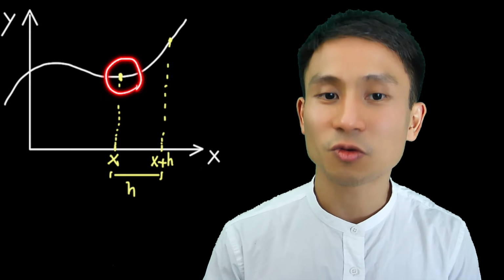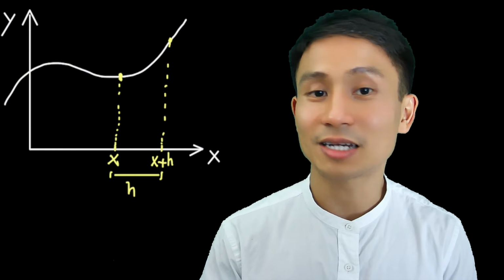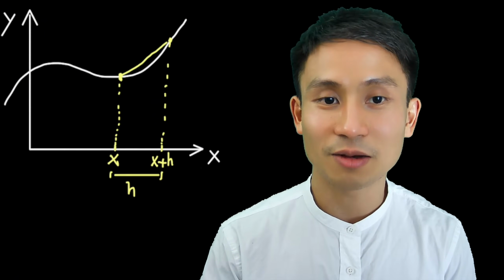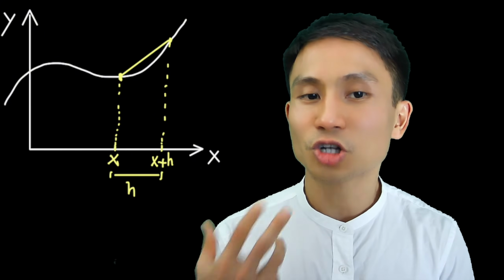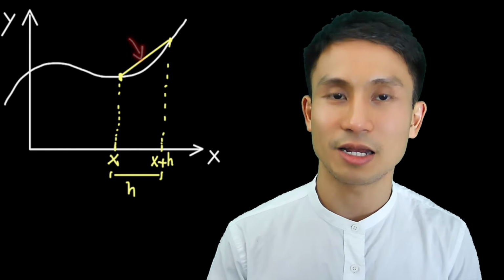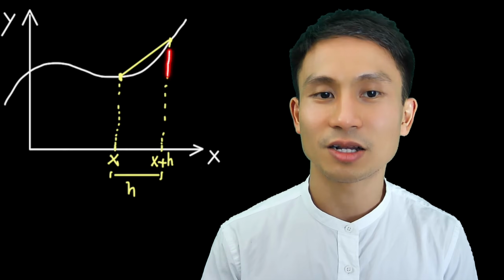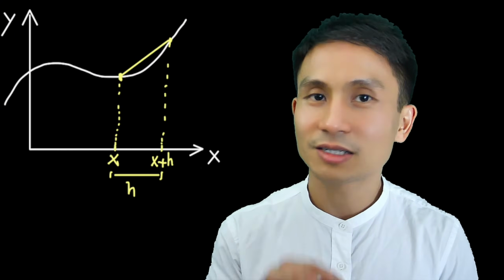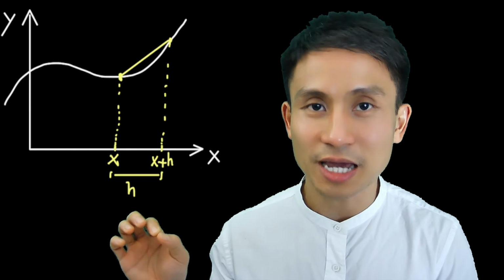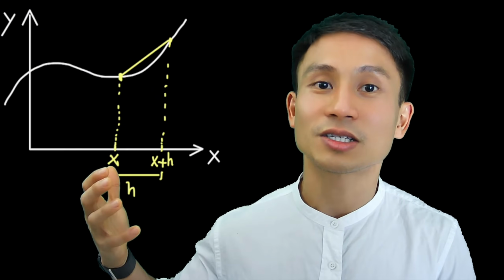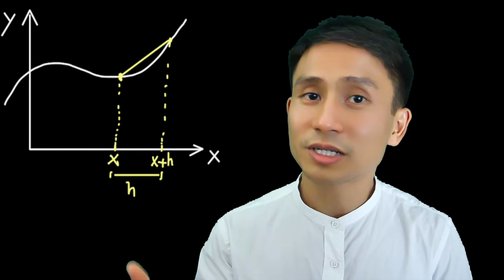So to capture the gradient at this particular point, we take these two selected points and draw a line between them. And basically to find the slope or the gradient of this yellow line, we just do rise over run. Or some people may know it as delta y over delta x. That is effectively to find how much y changes when x increases by a unit. So let's put that into the math.